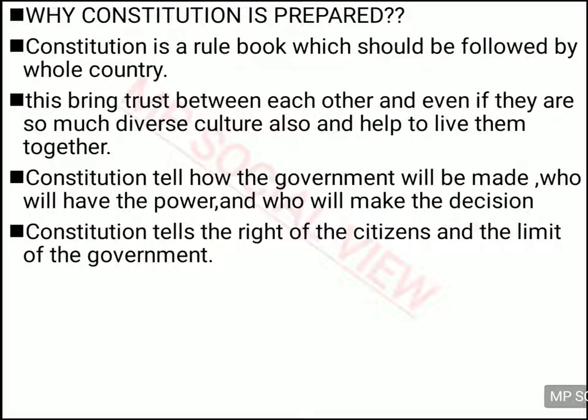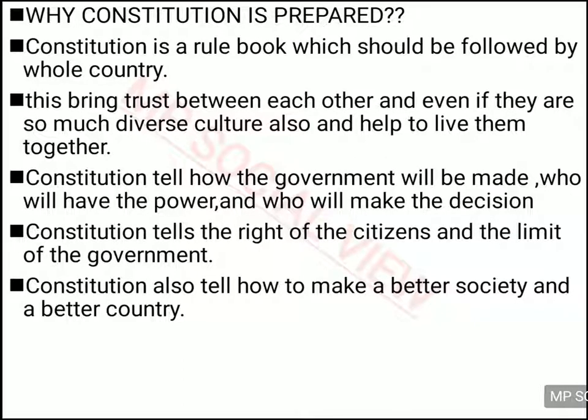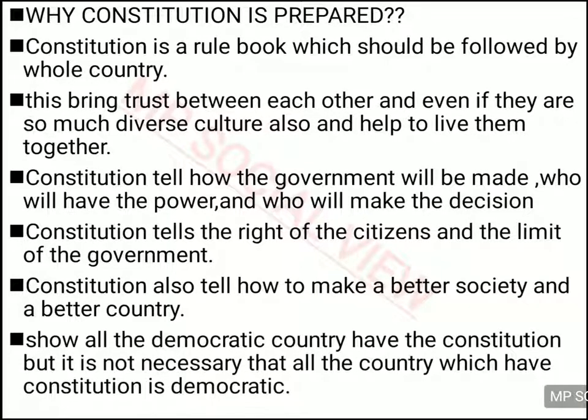The constitution also tells you what your rights, your powers and your duties are. The constitution also tells what the limitations of the government are, what the government can do and what the government cannot do. So every right, every power, every limitation is written in the constitution, which is important for us to know. And the constitution also guides us to become better citizens, to make a better society, a better country, a better government. So the constitution is actually the soul of any country, and it establishes a democratic country in a better way.